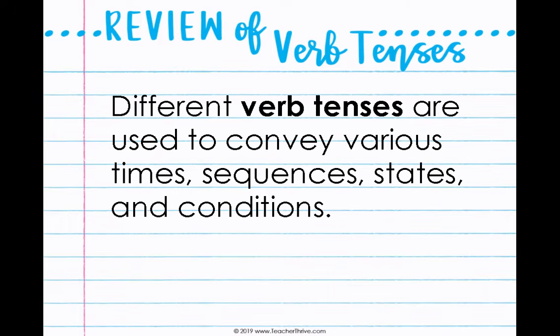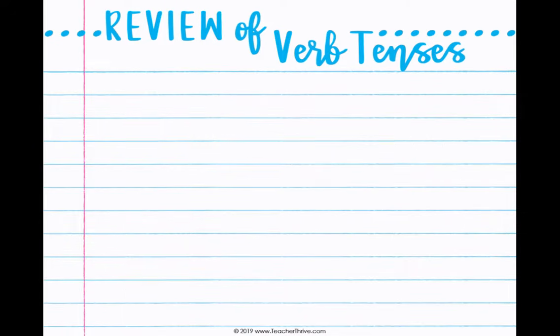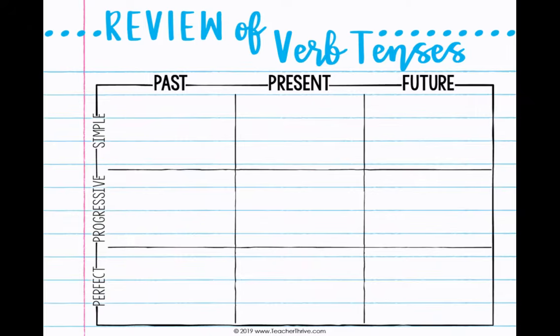Now, we remember that verb tense is used to convey various times, sequences, states, and conditions. In other words, it tells us when something happened. The three types of verbs that we've talked about so far are perfect, progressive, and simple, and each one of those has a past, present, and future.